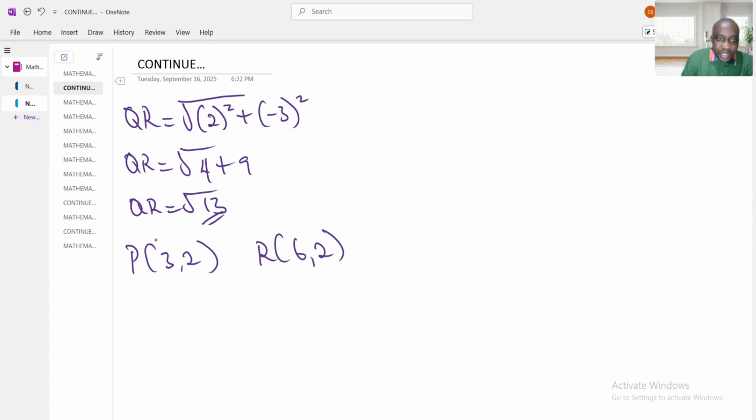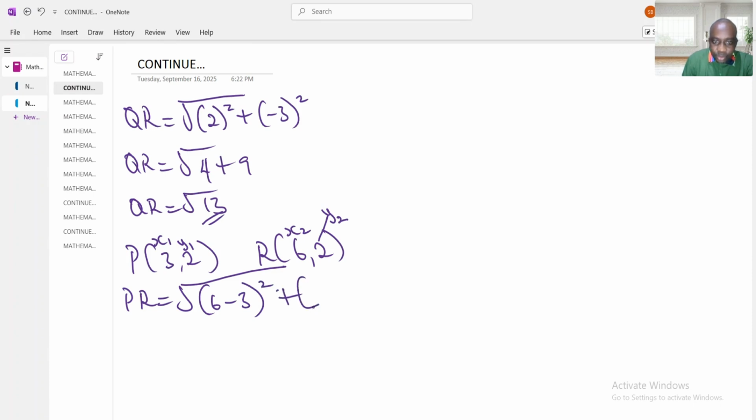Now let me label it: this one is x1, this is x2, this is y1, and this one is y2. Let's apply the formula again. PR equals square root of, what is our x2? 6 minus, what is our x1? 3, raised power 2, plus, what is our y2? 2 minus our y1, 2 again, raised power 2.